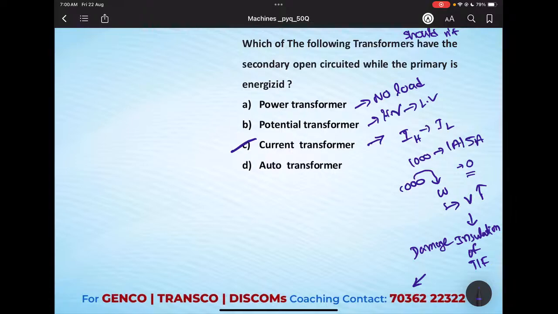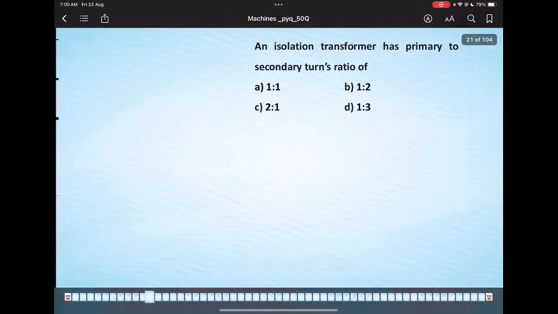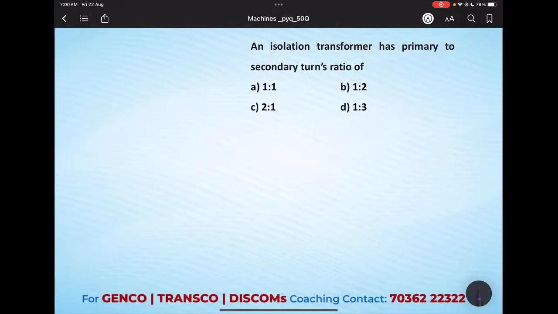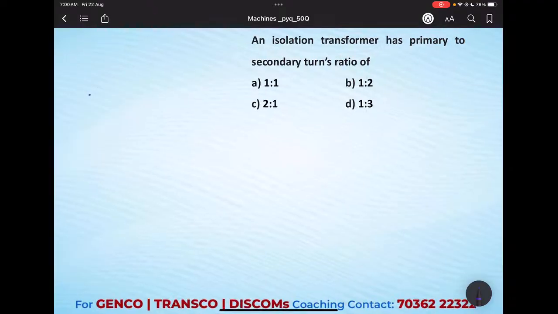Okay, so we'll see the next question. The next question is about an isolation transformer has primary to secondary turns ratio is. In general, the transformers we might have seen are step up transformer, step down transformer and isolation transformer. These are the major classification of the different transformers.